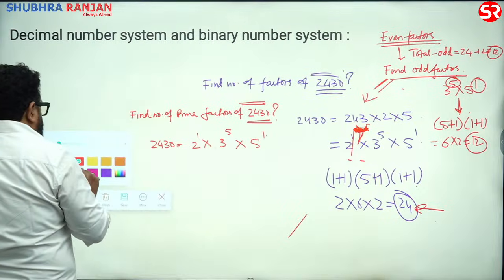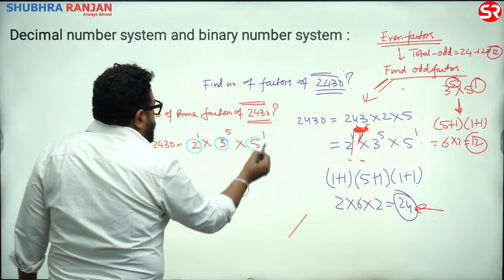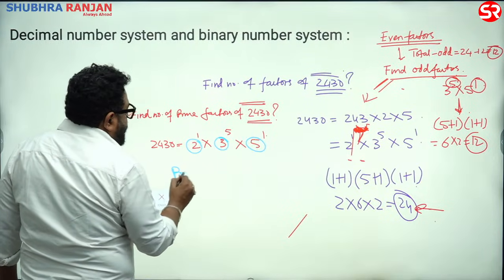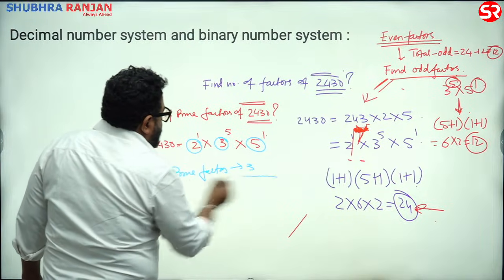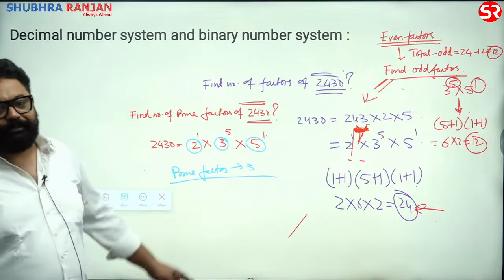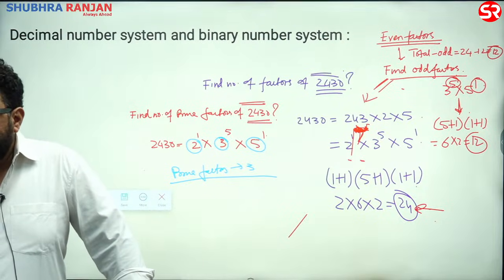Then the number of prime factors are these: 1, 2, 3. So prime factors are 3. Write down as many prime numbers as there are. Don't count their powers.